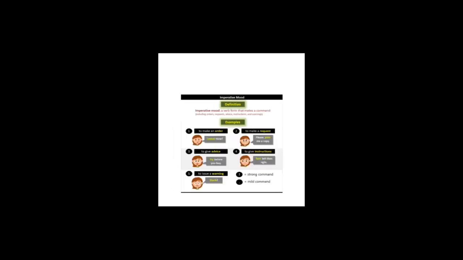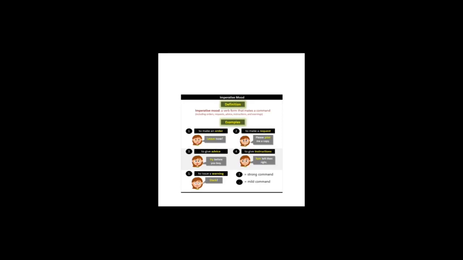And the last form of the sentence is imperative mood or imperative sentences or commands. You can name them differently. So what are the commands and what are imperative modes of the sentences? A verb form that makes a command mean these sentences include orders, request, advice, suggestion, instruction or warning.